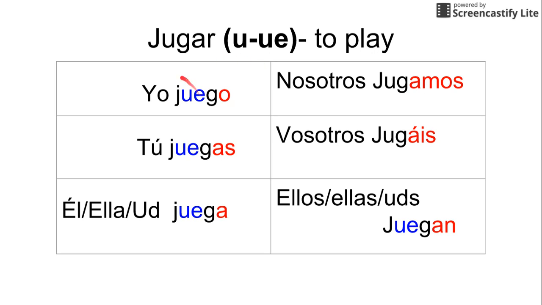We call it a stem changer, of course, because the stem has changed. They also call it a boot verb, and this is why. If I can sort of trace this around for you, if you follow my cursor, you can see that the shape it makes, if you trace it around, kind of looks like a boot, right? These forms change, and these two forms do not. Okay, so this altogether sounds like yo juego, I play. Tú juegas, you play. Él juega, he plays. Nosotros jugamos, we play. Vosotros jugáis, y'all play. And then finally, ellos juegan, they play.